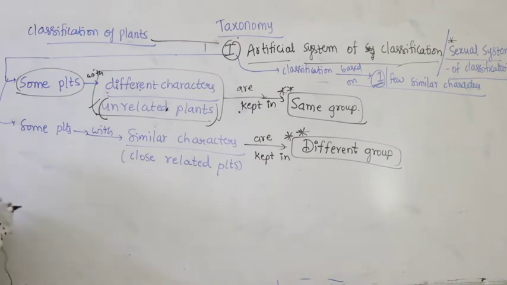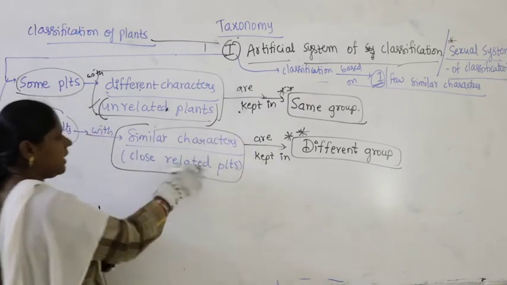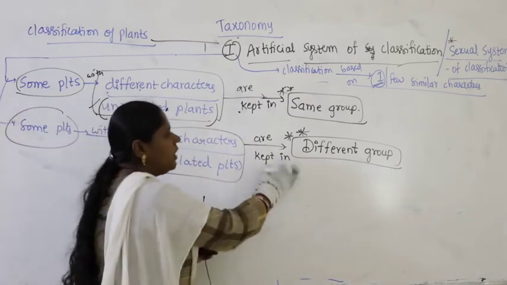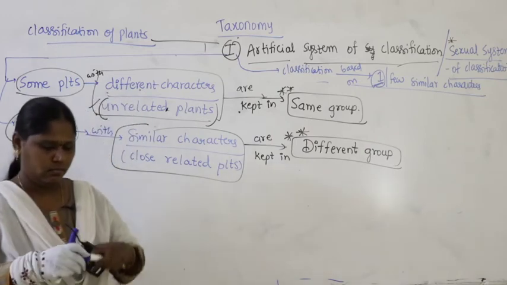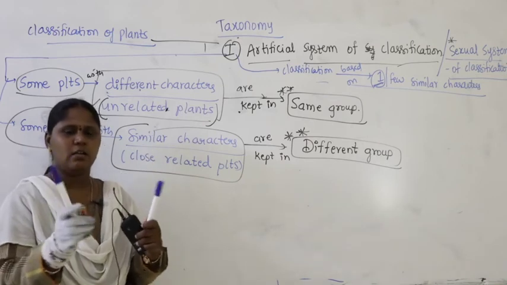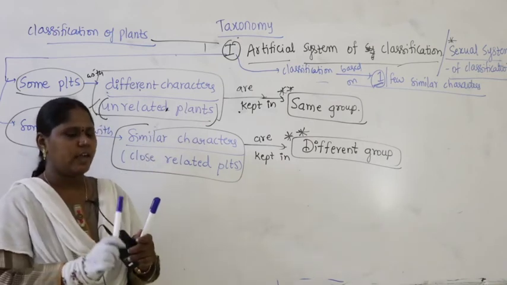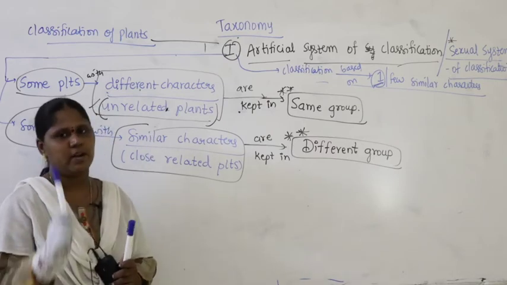With more similar characters, they are very closely related plants, but both of them are kept in different groups. Suppose I take a plant here. This plant is more similar to this other plant. These two plants are very similar: 90% of the characteristics of this plant match the 90% characteristics of this plant.